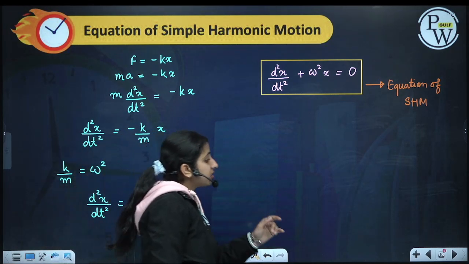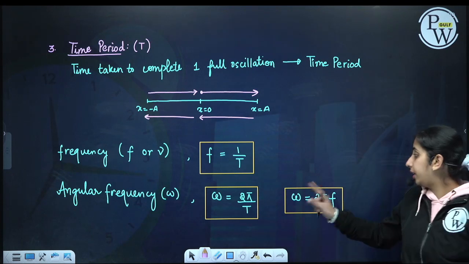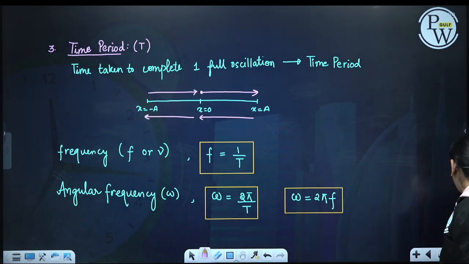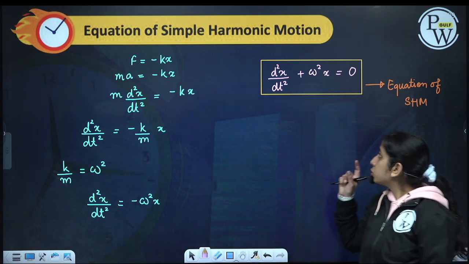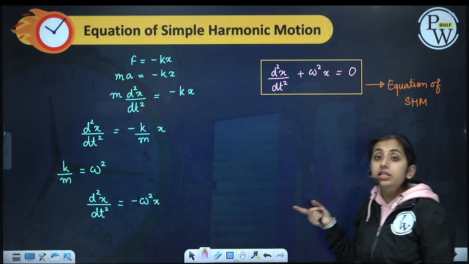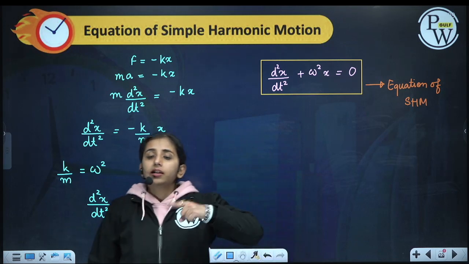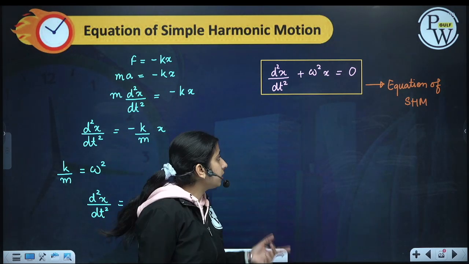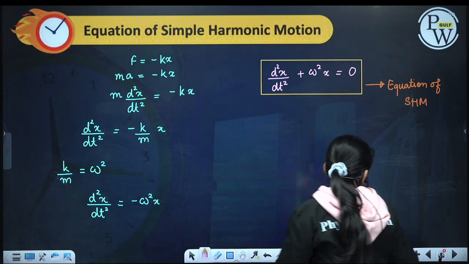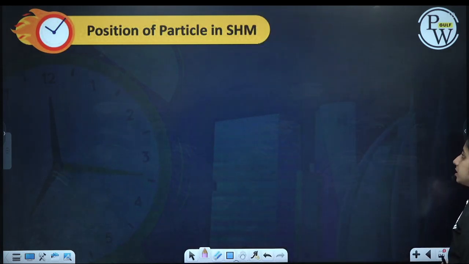This is the same omega which we have done here, the angular frequency. You will see that k by m is omega square, the angular frequency squared. Now this is a differential equation, and we have a solution to this differential equation. So what is the solution to this differential equation?